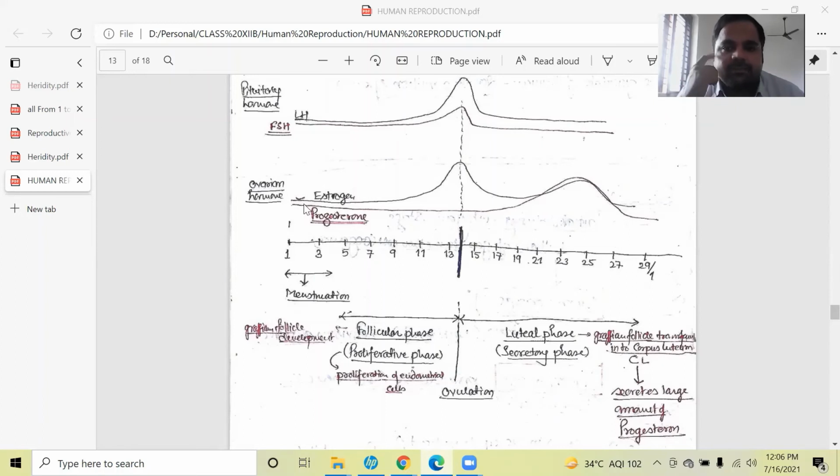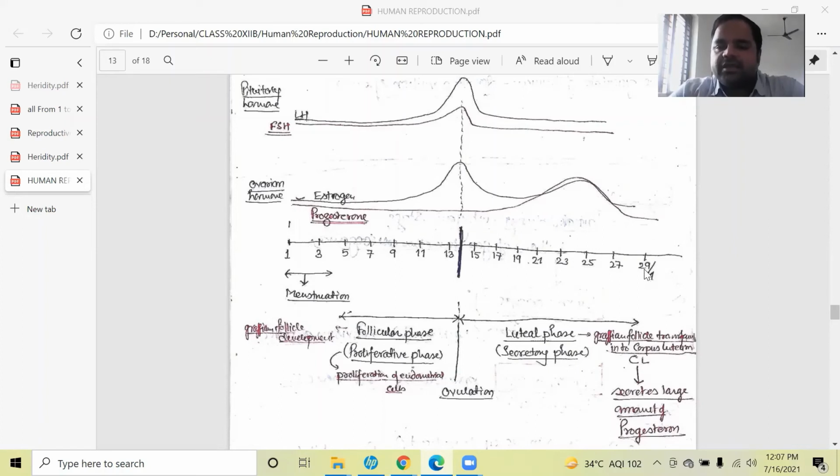And if pregnancy is maintained, then what will happen? This menstrual cycle will be stopped up to the childbirth. But if pregnancy is not maintained, then a new cycle will be started. So as you can see, here at day 29, I have written 1 also, because if pregnancy is not maintained, then the same story will be repeated again.